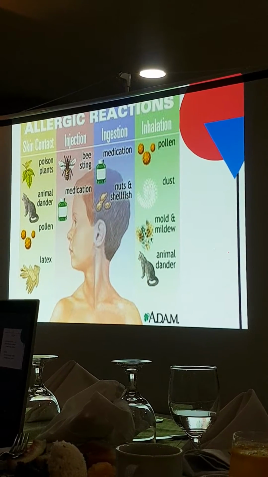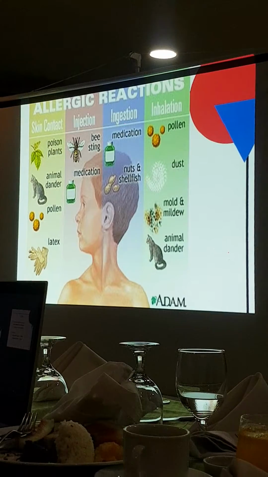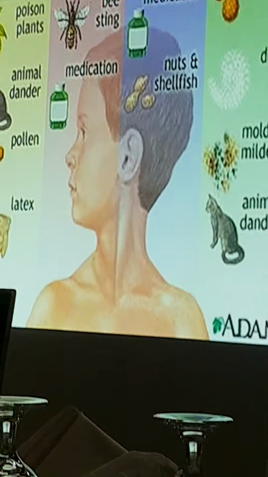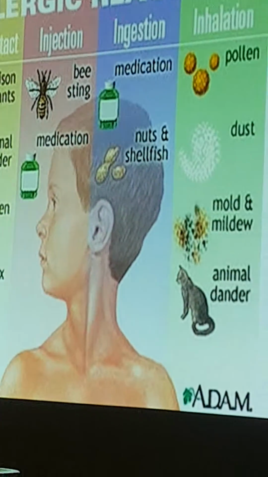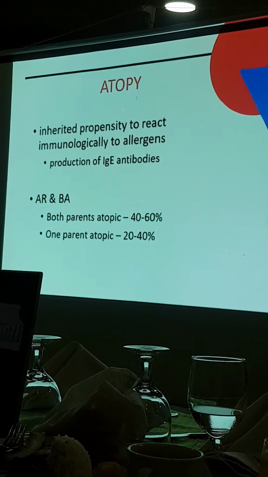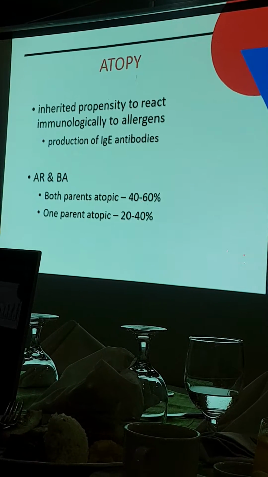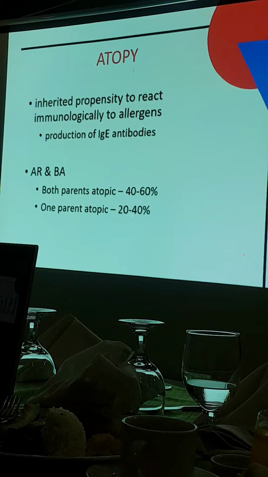And of course, lastly, is through inhalation. So for pollens, molds, and animal dander, and the dust mite, which I mentioned earlier. So atopy is the inherited propensity that some people have to react immunologically to allergens.